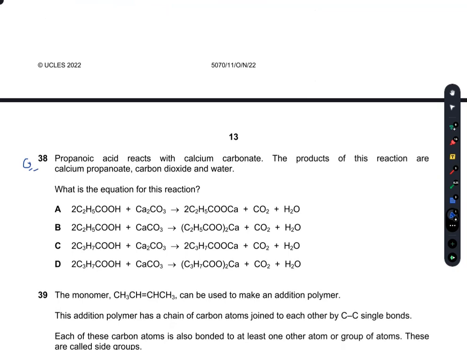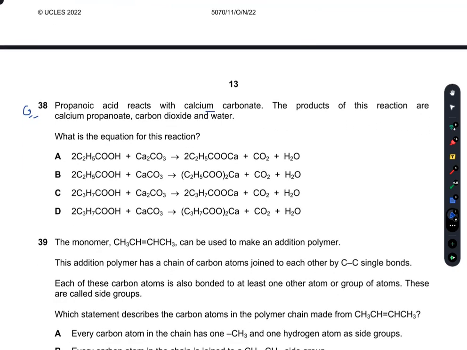Question number 38. Propanoic acid reacts with calcium carbonate. The products of this reaction are calcium propanoate, carbon dioxide, and water. What is the equation for this reaction? So first of all, propanoic acid is C2H5COOH.